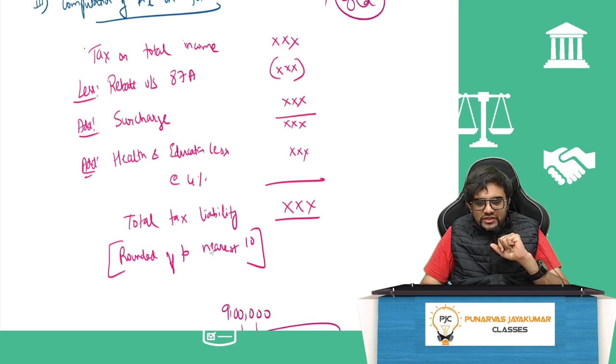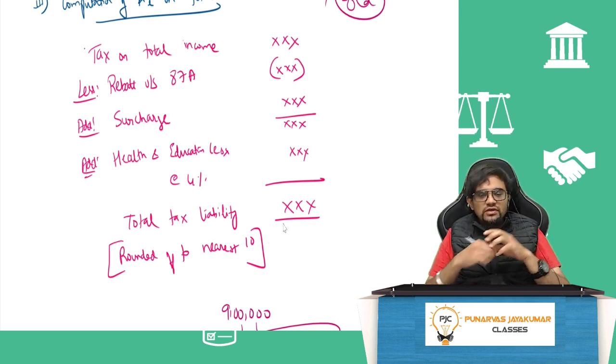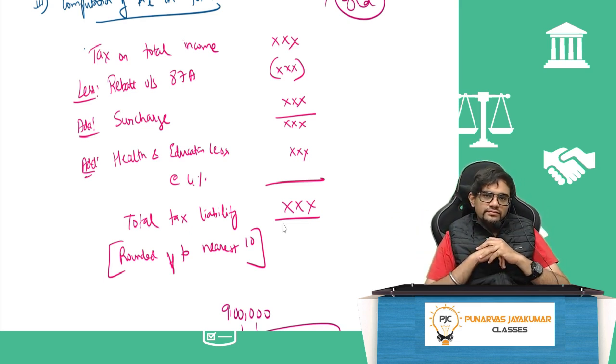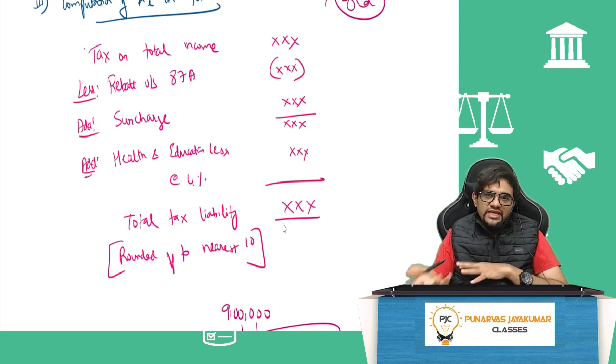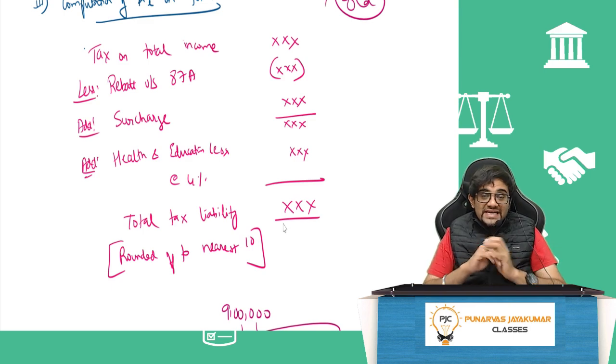I will round it off to the nearest 10. This is a rounding off thing. Tax will always be rounded off to the nearest 10. Income also will be rounded off. Tax also will be rounded off to the nearest 10. So if my tax is 11,916 rupees, 11,916 rupees means 11,920. If it is 11,913, then it is 11,910. It is rounded off to the nearest 10.